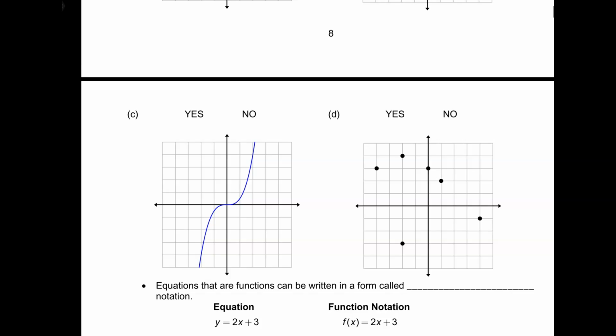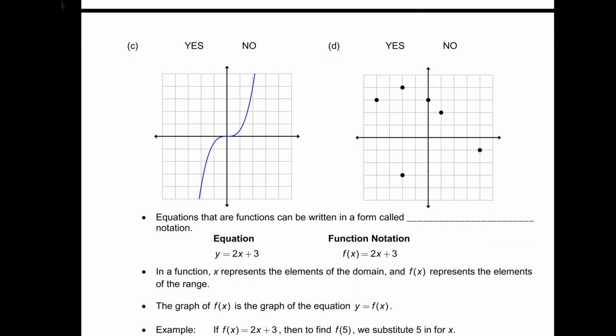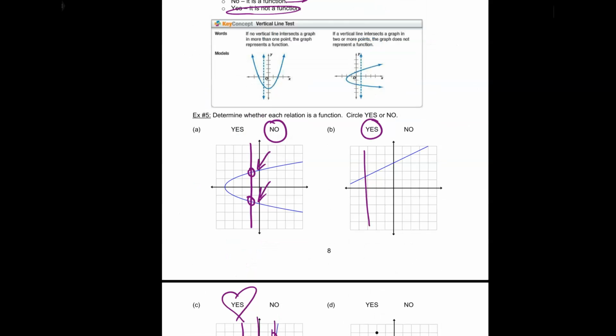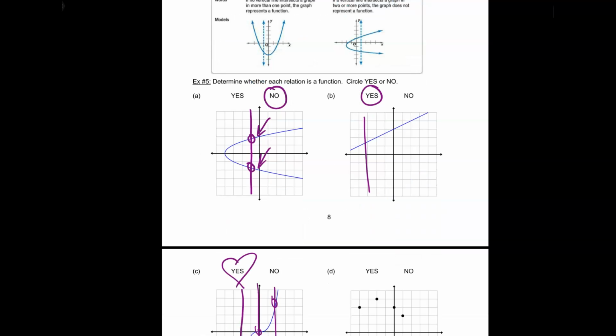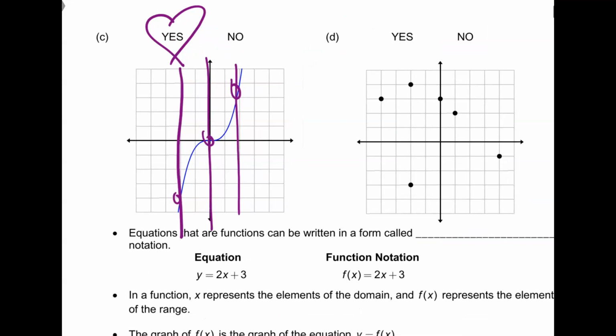All right, let's go with Talia, C. What do you think? Is it a function? If I draw a vertical line, I only cross it once. Vertical line, only cross it once. Did you say yes or no? What do you think now? Yeah, it's a function, because does it cut across more than once? If it doesn't cut across more than once, it will be a function. If you have two or more times touching, it will not be a function. Okay.